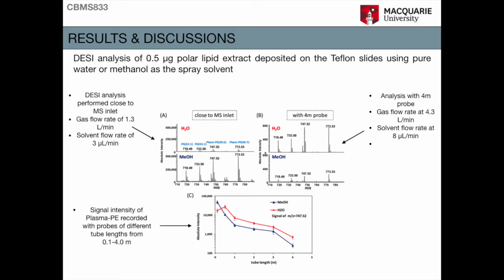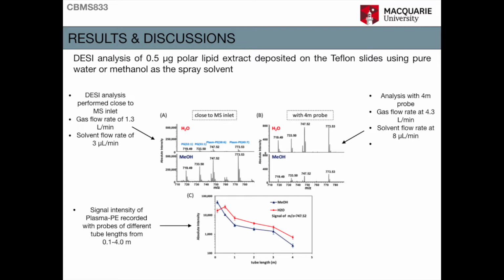The signals observed with pure water were 3 times higher than those with pure methanol. For better understanding, probes of different lengths were used for this comparison study. As shown in figure C, the signal of plasma with pure methanol as a spray solvent has a decreasing trend as a function of probe length.